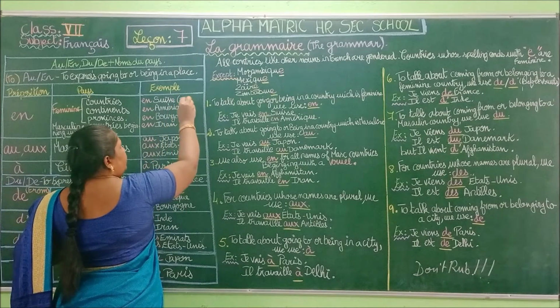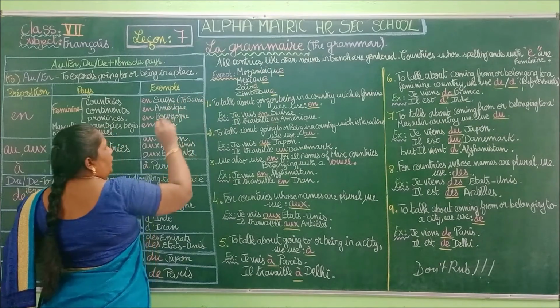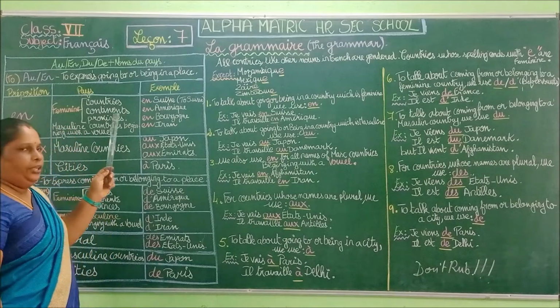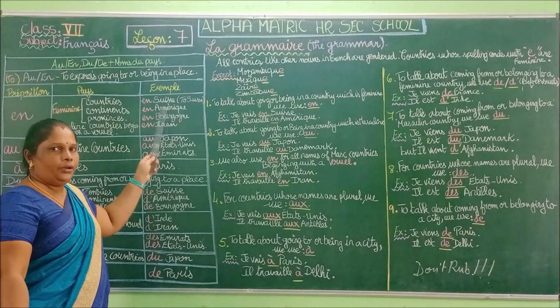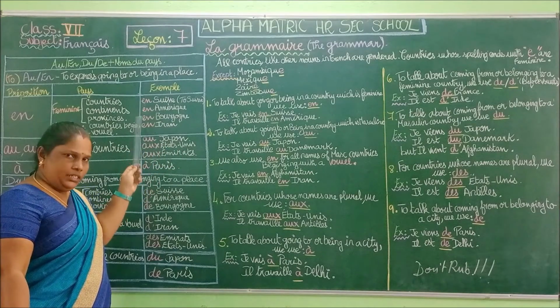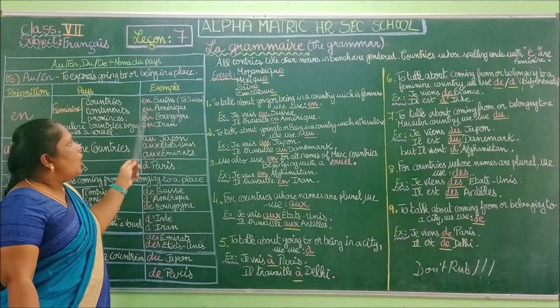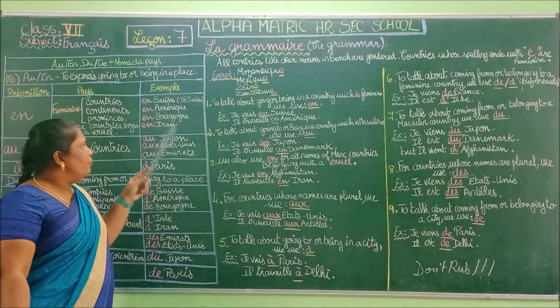It is already written, but if you don't have it, you can write to Switzerland, or in Switzerland. So Suisse is Switzerland. So en Suisse, to Switzerland or in Switzerland. You can say en Amérique, to America or in America.